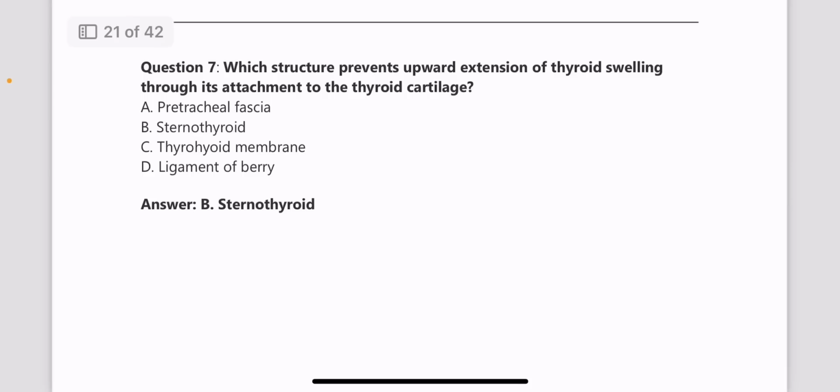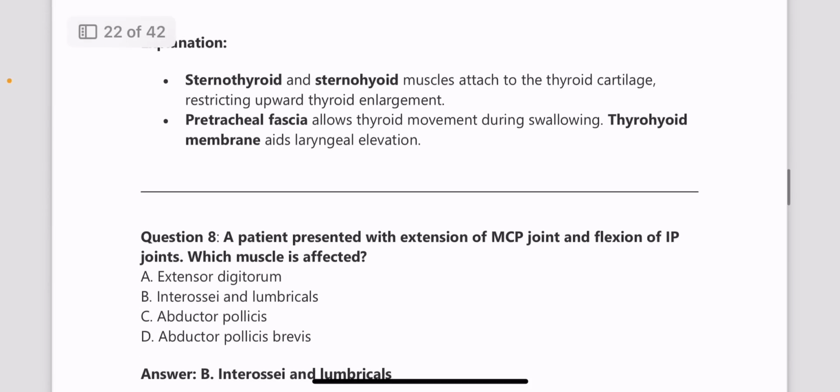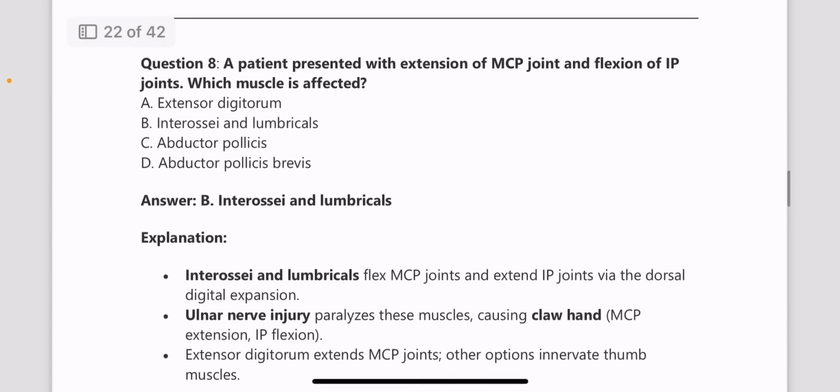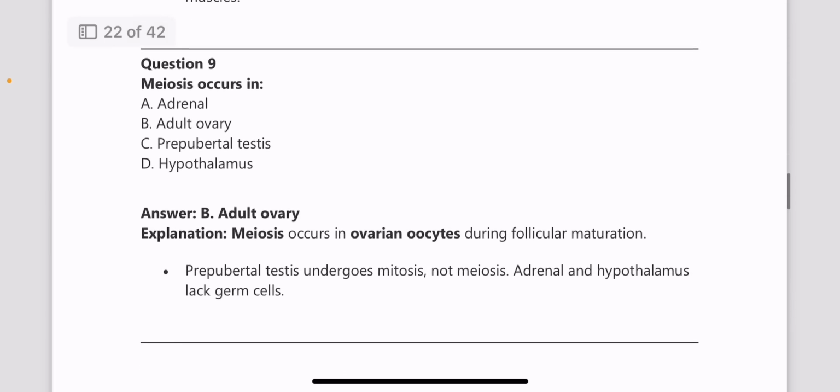Question number 7. Which structure prevents upward extension of the thyroid swelling through its attachment to the thyroid cartilage? Answer is the sternothyroid. Next question. A patient presented with the extension of MCP joint and flexion of IP joint. Which muscle is affected? Answer is interosseous and lumbricals are affected in this condition, and ulnar nerve injury paralyzes these muscles, leading to claw hand.